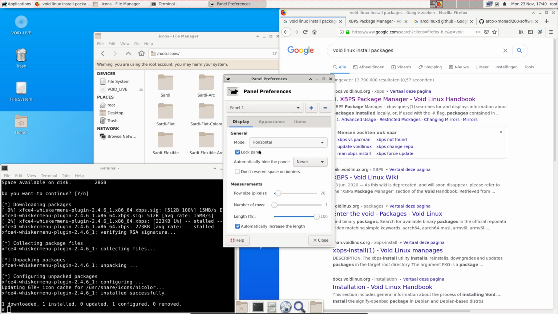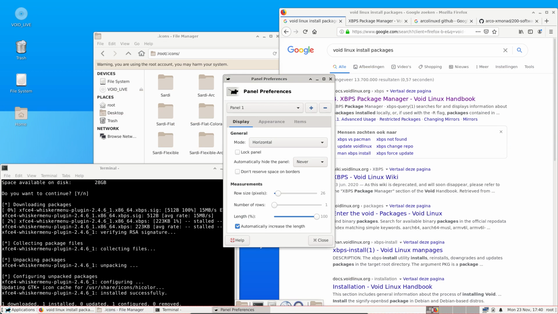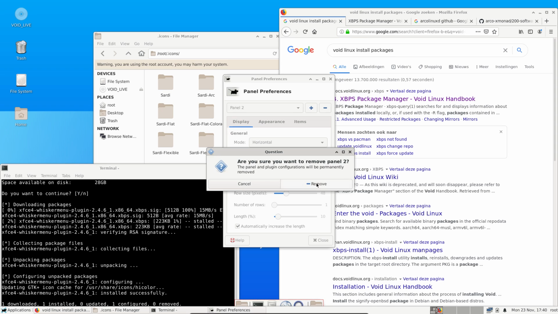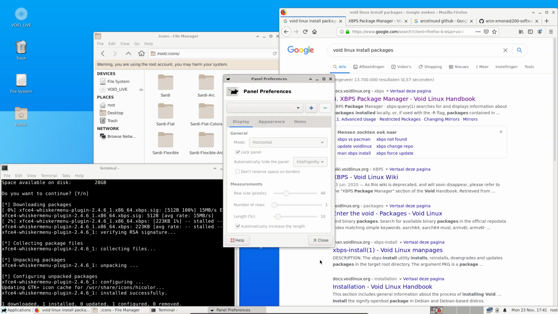Preferences, horizontal, lock panel. Okay, do not lock panel. Up, down here. Now you can lock the panel. And I hate the second panel. Number 2, minus remove, so that one is gone.